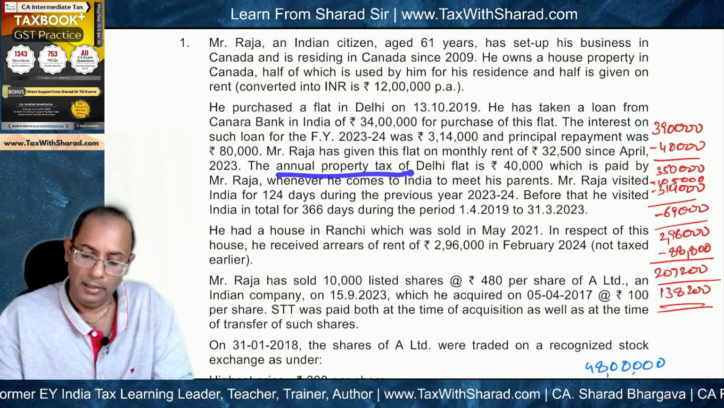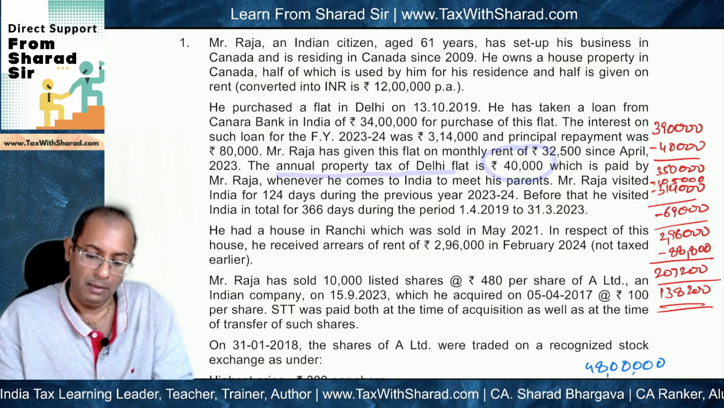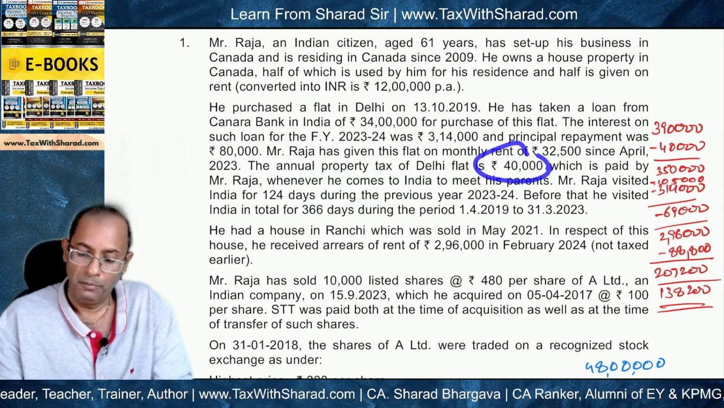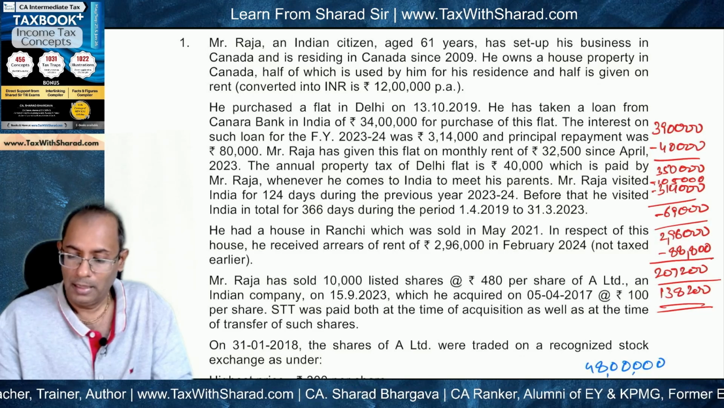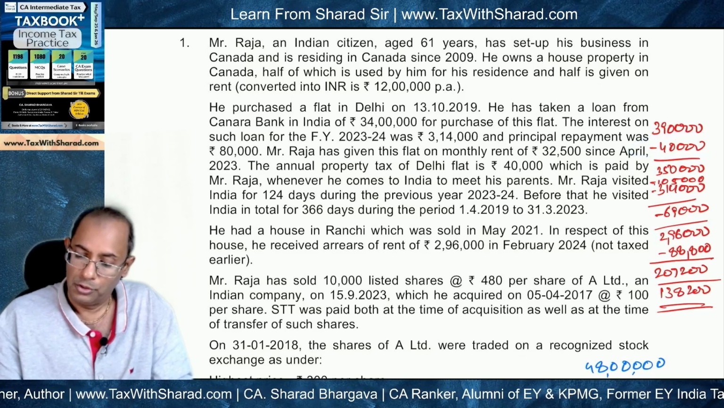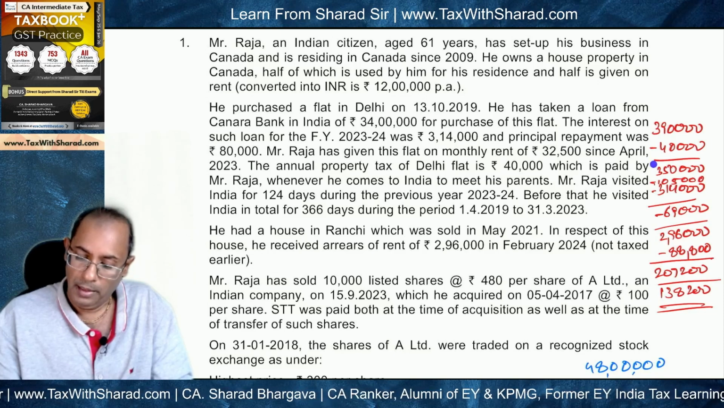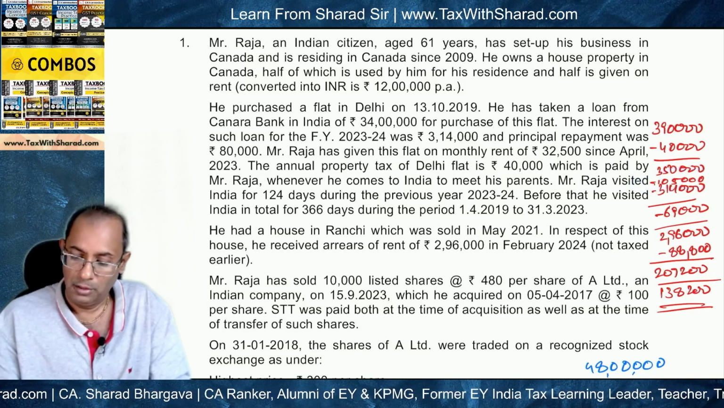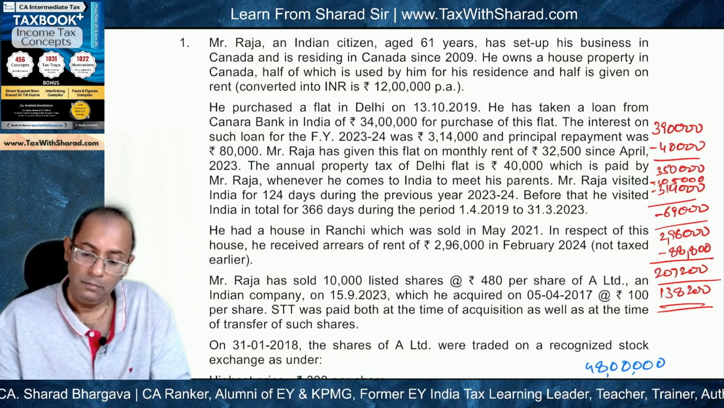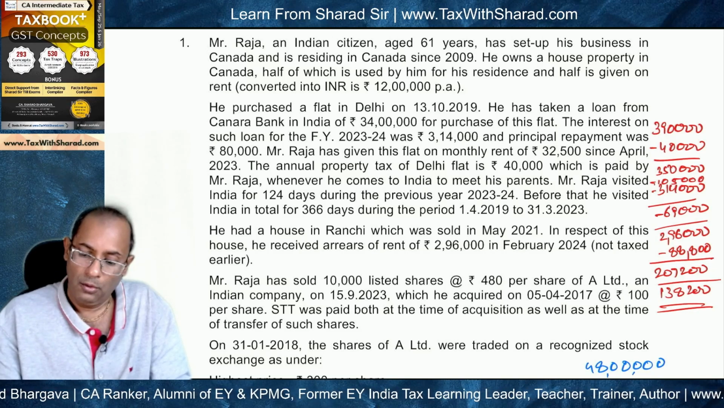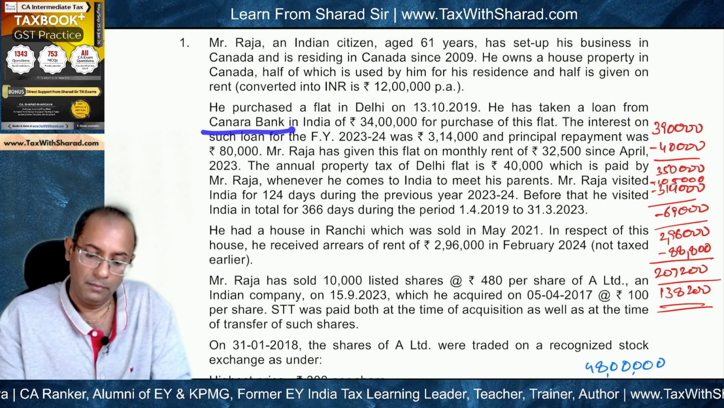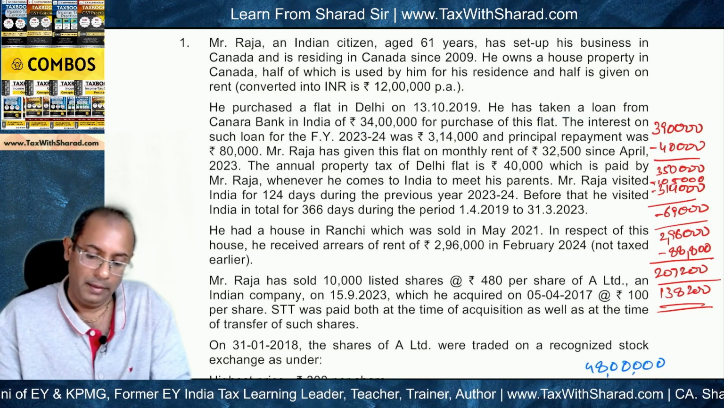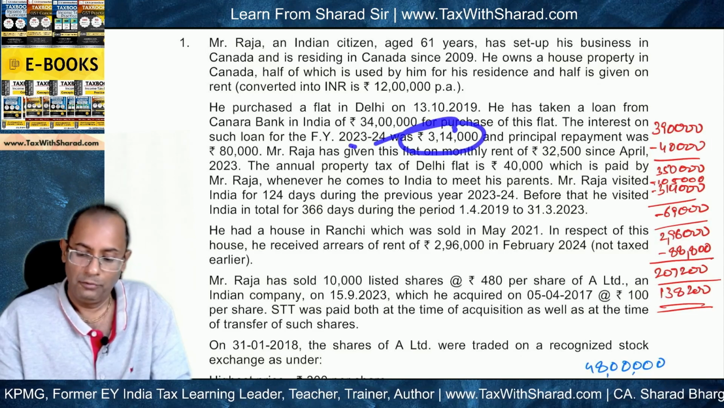And then the annual property tax of Delhi flat is 40,000, which is paid by Mr. Raja whenever he comes to India. So since in the current year he has come to India, he has paid rupees 40,000. So this municipal tax of 40,000 needs to be reduced. And this will give the NAV of 3,50,000, from which 30% standard deduction of 1,05,000 will be deducted. And then we need to see the interest on loan which he has taken from Canara Bank of 34 lakh for purchase. Okay, and the interest for the current financial year is 3,14,000.